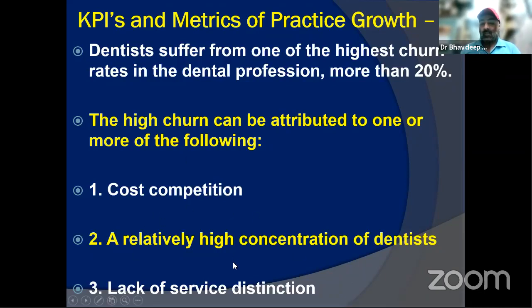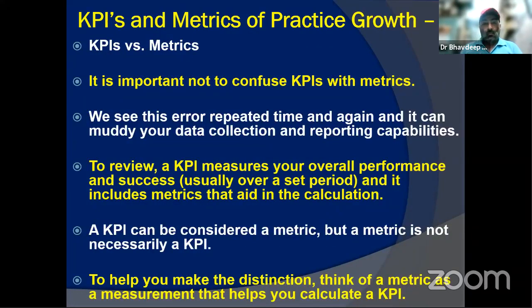All these practice management aspects come in handy in a big way. So we do not need to confuse KPIs with metrics. A KPI is a big indicator, and a metric can be a small tool of that. So if you see your errors being repeated again and again, you need to make sure that your KPIs are not being measured correctly. The KPI would measure your overall performance and success over the set period, whatever guideline you give, and the metric will aid in that calculation.